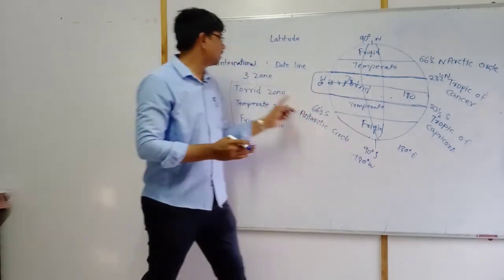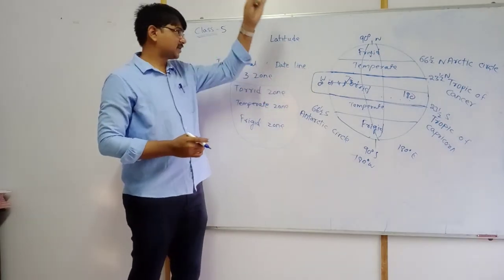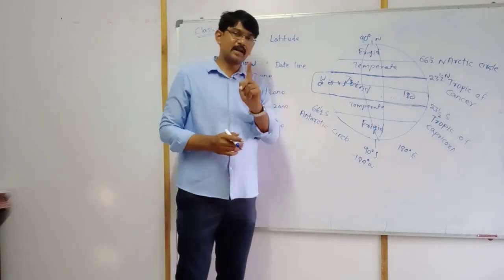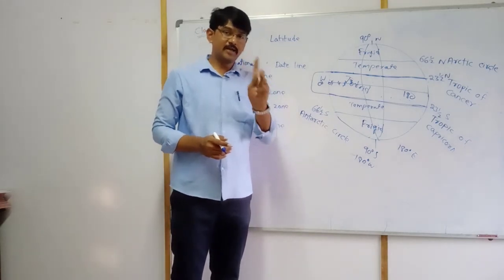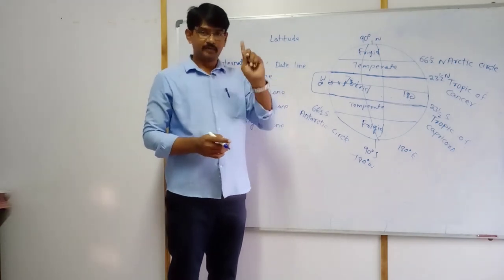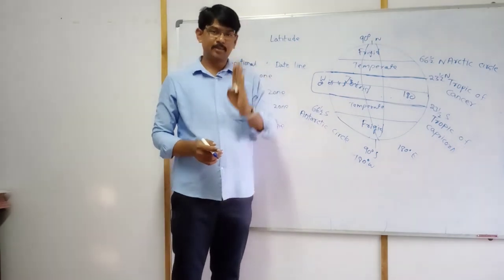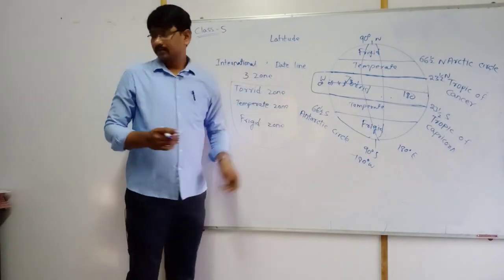So that line is called the international dateline. Same line, one line, two names. What are the two names? 180 degrees east, another name 180 degrees west. But one line, same line. That line is called the dateline.